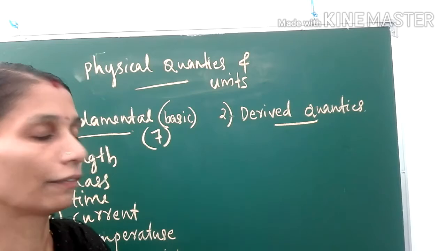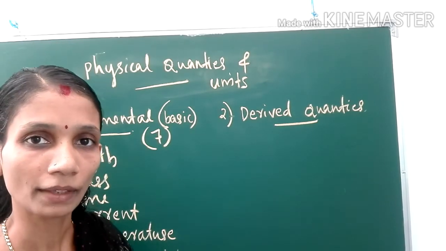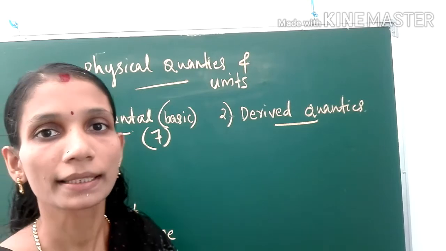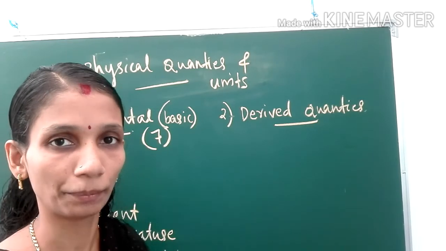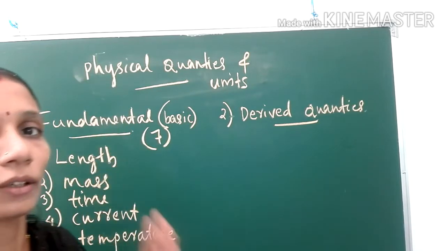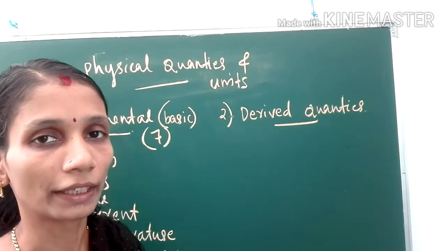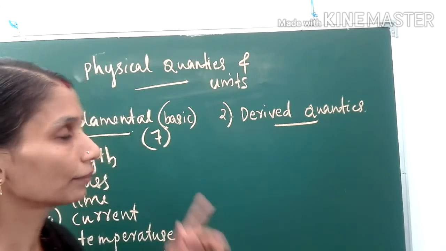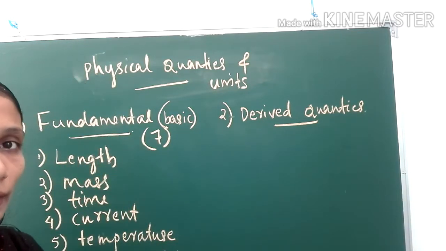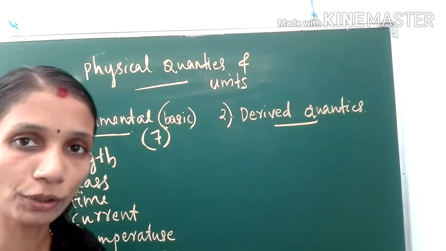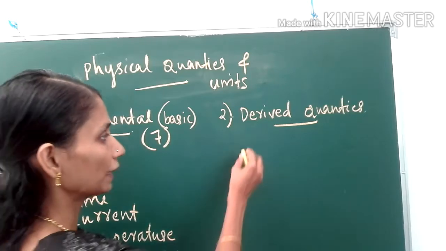From the word itself, we can understand. These quantities we can derive from some other quantities. That means we can derive them from our fundamental quantities. We can derive some quantities from fundamental quantities. Such quantities are known as derived quantities. Examples we can take.